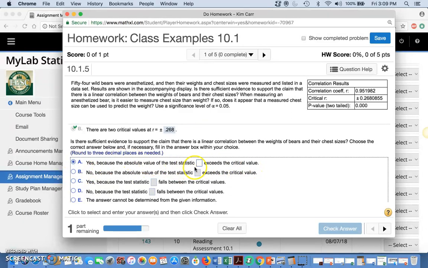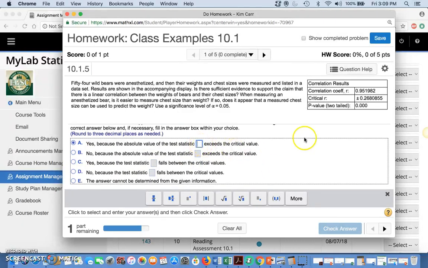So yes, what is the critical value here? What are they asking for? They're asking for the test statistic, because the absolute value of the test statistic is what they want. The test statistic is this correlation coefficient R that you found right here. So that's 0.952.